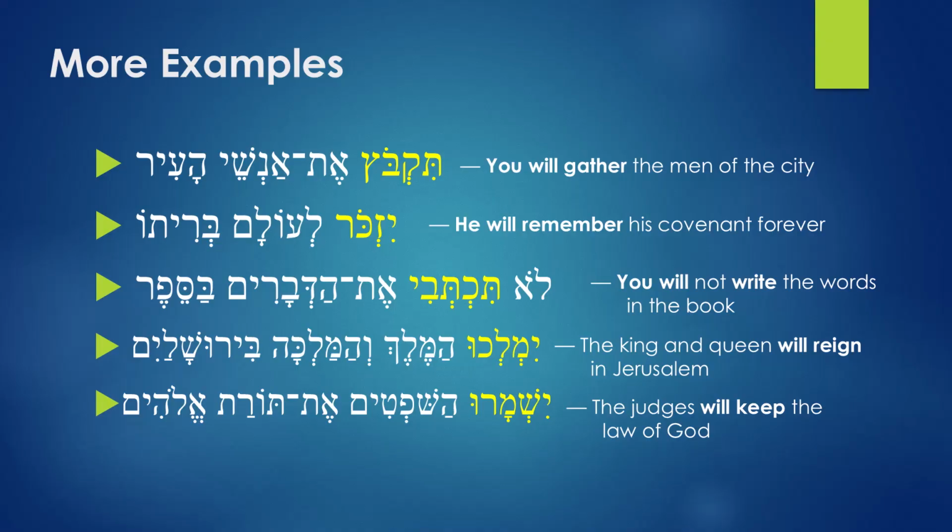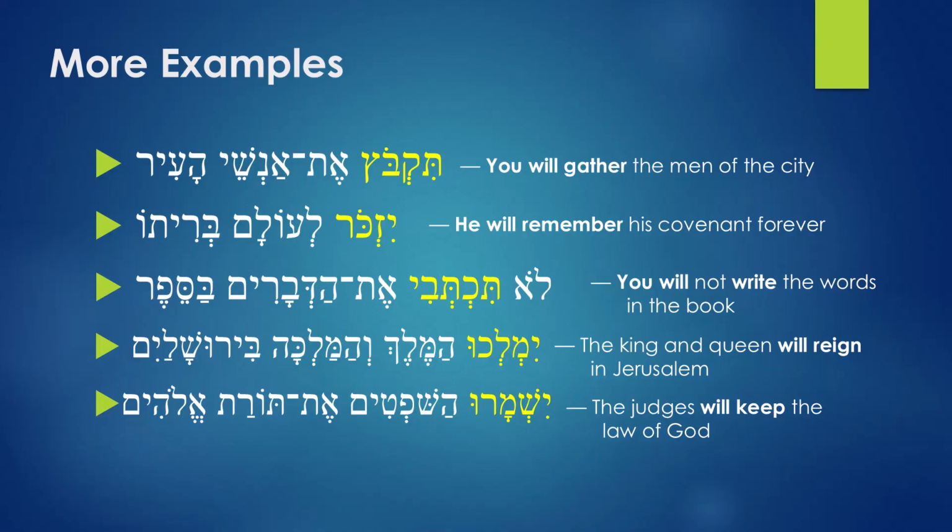Et is pointing to the object. Hadivarim: divarim is words. Again, you have the preposition be with a swallowed definite article. So you have in the book. You will not write the words in the book.